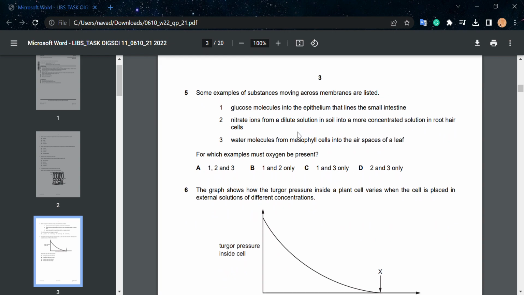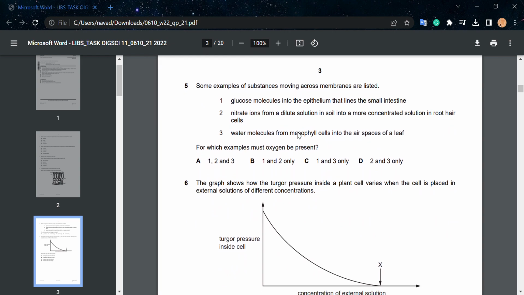Question 5. Some examples of substances moving across membranes are listed. 1. Glucose molecules into the epithelium that lines the small intestine. 2. Nitrate ions from a dilute solution in soil to a more concentrated solution in root hair cells. 3. Water molecules from mesophyll cells into the air spaces of a leaf. Now let's carefully observe this question.